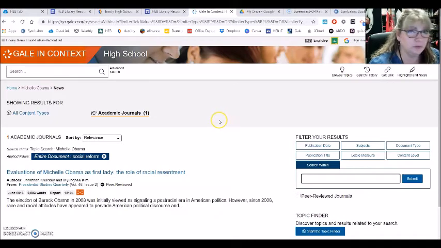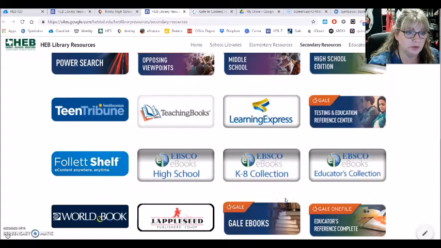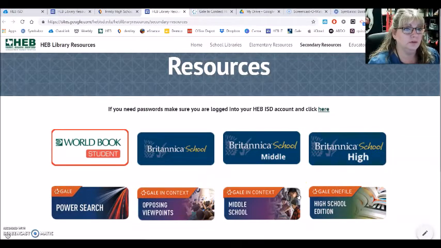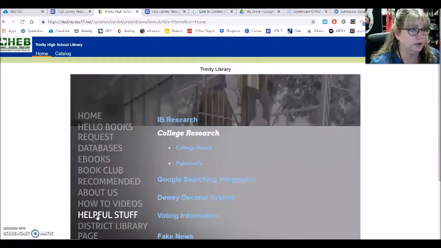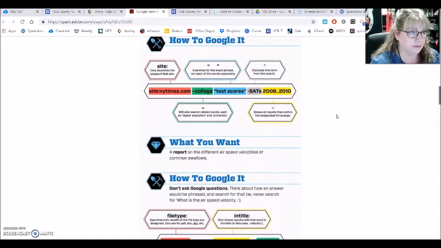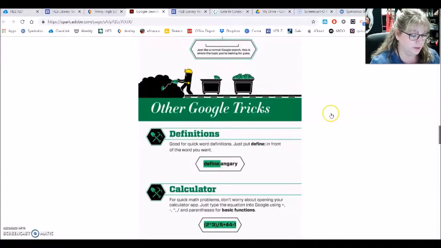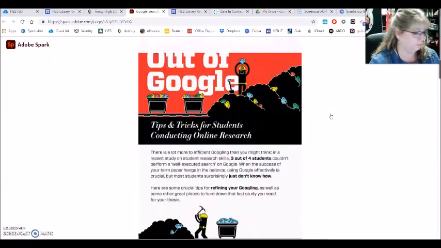Okay, so I do want to encourage you to try our databases before you go to Google. Now if you aren't finding enough material about your person using our databases, then if you want to go to Google, my tips for using Google are here under helpful stuff. I have a Google search infographic. It covers the basic stuff, the 5 W's.